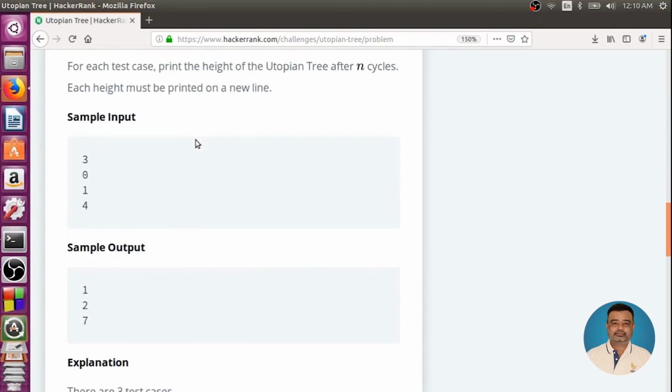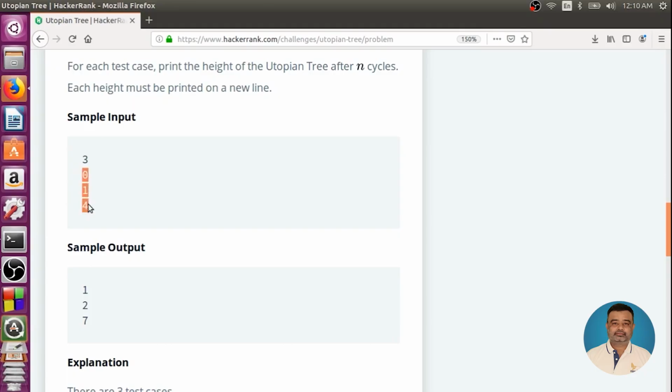So we need to find the height after 0 growth cycles, after 1 growth cycle, after 4 growth cycles. So they're going to test multiple test cases.